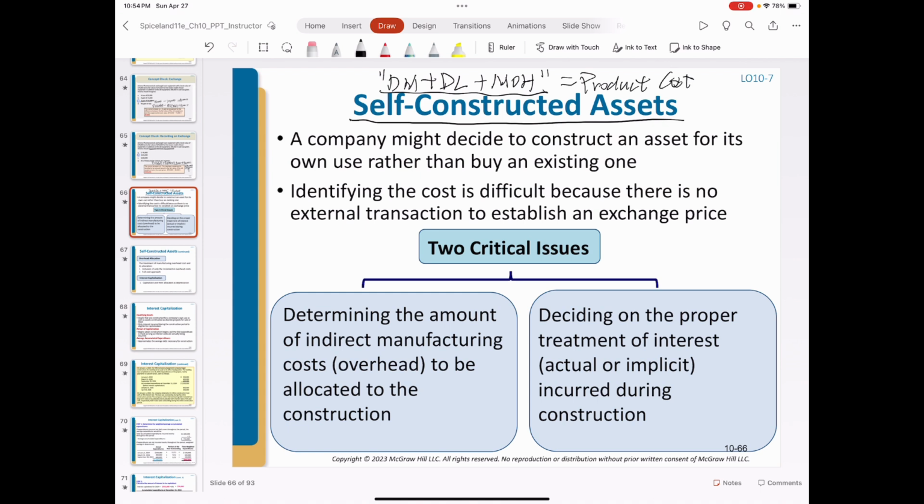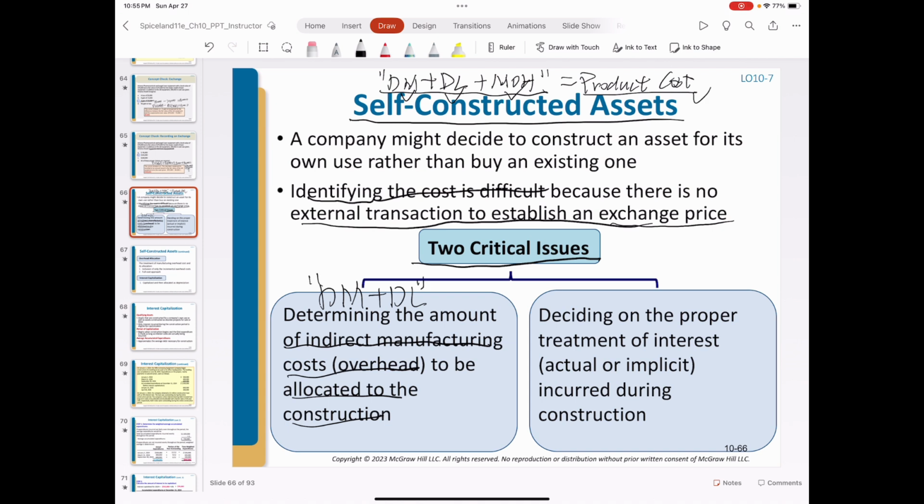We borrow the methods to determine the product cost in the valuation of self-constructed assets. So if we have these three elements, we can document the value of this property, plant, equipment. But identifying the cost is not easy because there's no external transaction to establish an exchange price. So two critical issues arise. One is what amount of indirect manufacturing cost to be allocated to the construction. Direct material and direct labor are all traceable, so there is no problem.